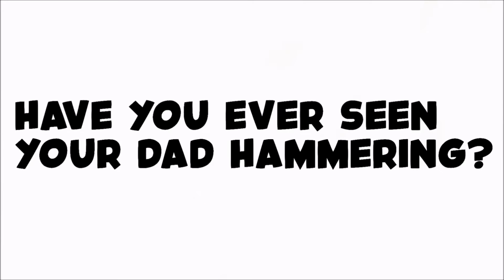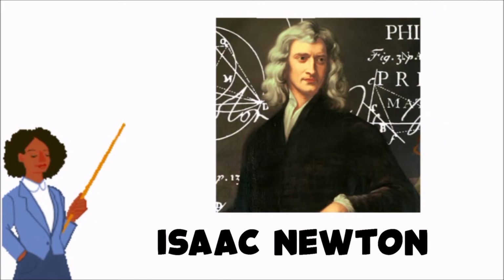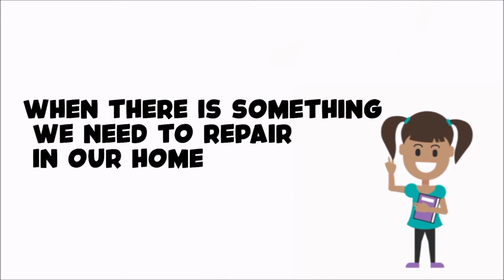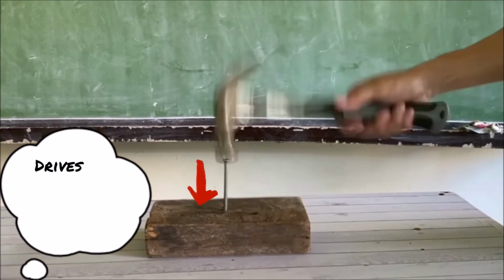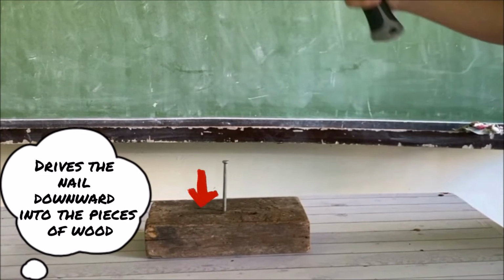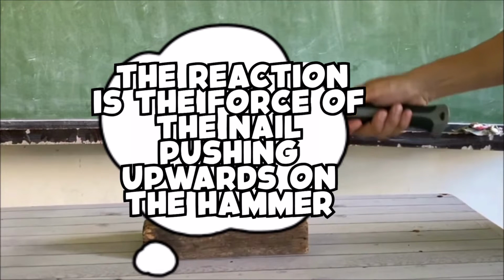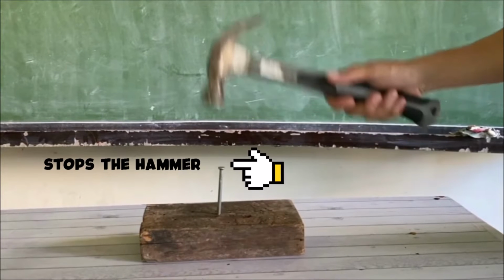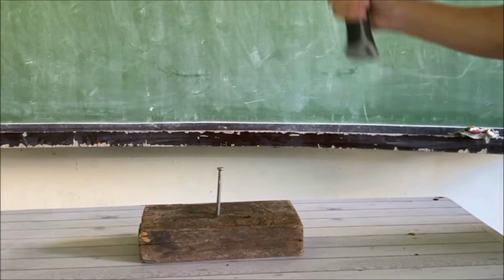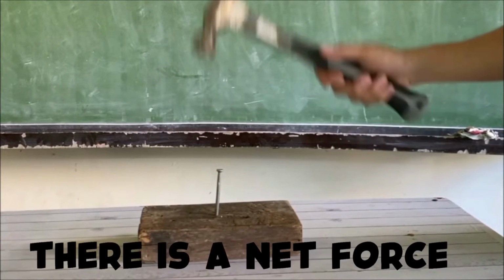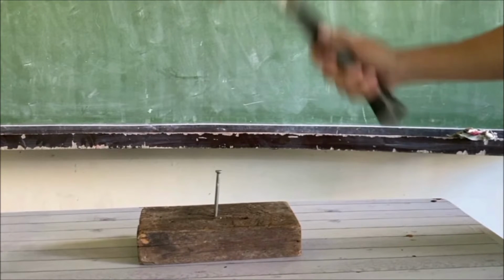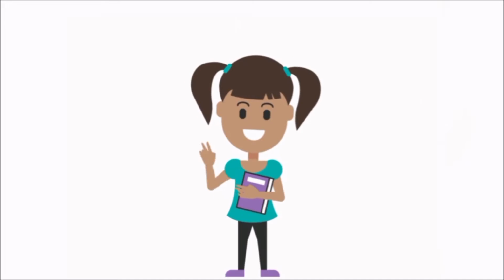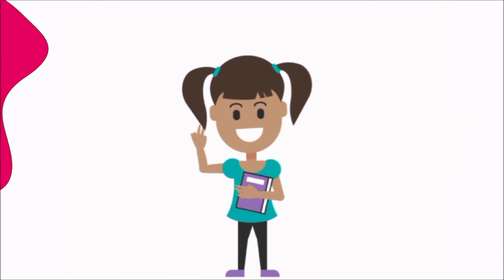Have you ever seen your dad hammering? Isaac Newton would like to say something about that. When there is something we need to repair in our home, we use a hammer. When a hammer hits a nail, it drives the nail downwards into the piece of wood. The reaction is the force of the nail pushing upwards on the hammer, which stops the hammer. That's why the hammer stops exactly where the impact occurred. Because there is a net force acting on the nail, it is driven down the wood. Always keep safe using a hammer, okay?